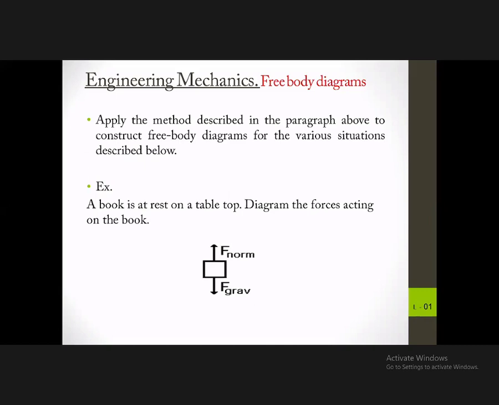And now I wanted to discuss some situations so that you can learn more about free body diagrams by doing some exercises. We'll discuss some of this later on. First, I'll give you the opportunity to work on your own to understand the free body diagrams in each of these situations.